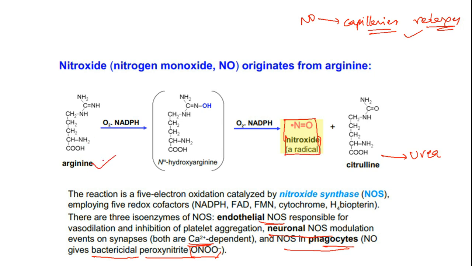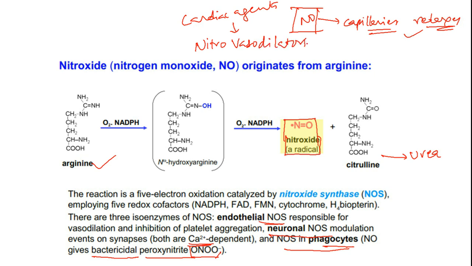So this is the way nitric oxide is a very important signaling molecule in our body, which is generated from arginine. So these NO group forming agents, you will see them as cardiac agents in your medicinal chemistry topics, especially nitrovasodilators like nitroglycerin, and many drugs are there.